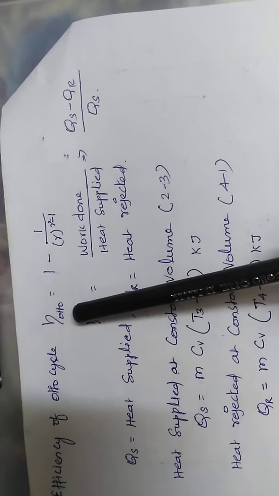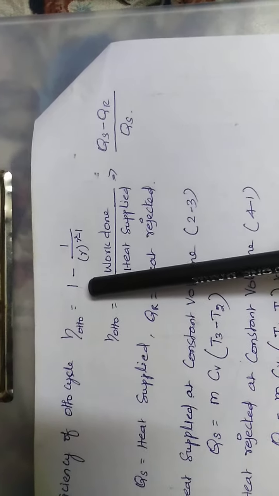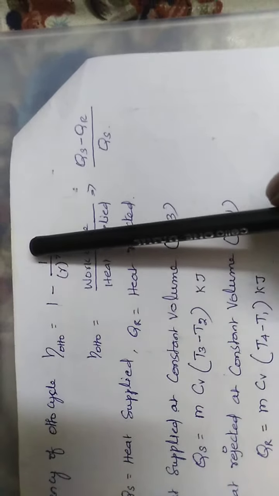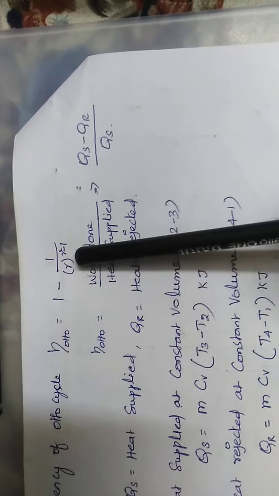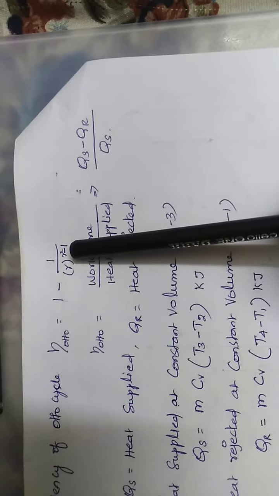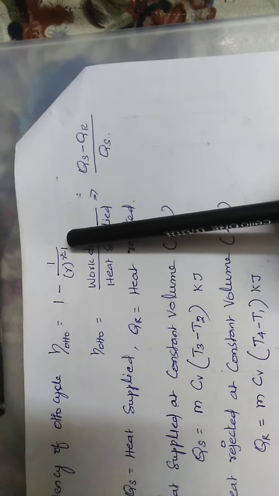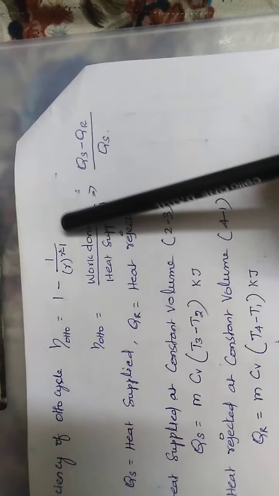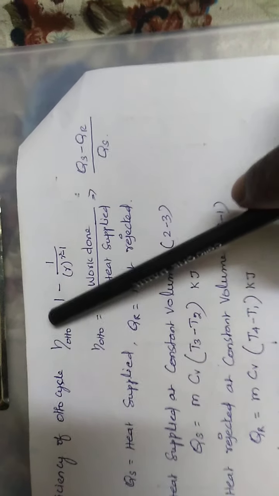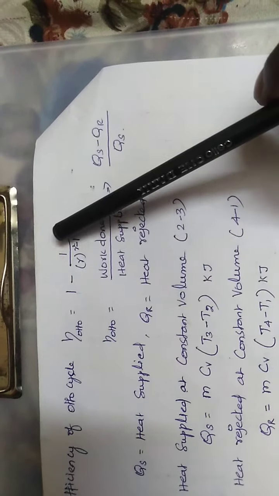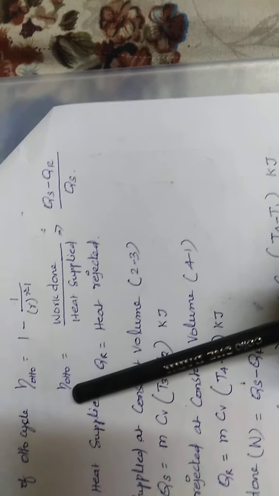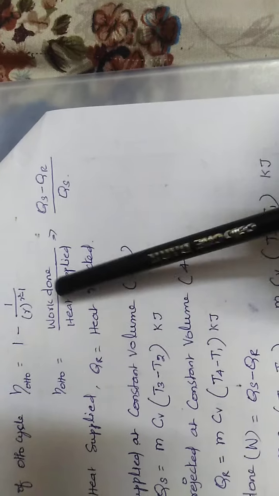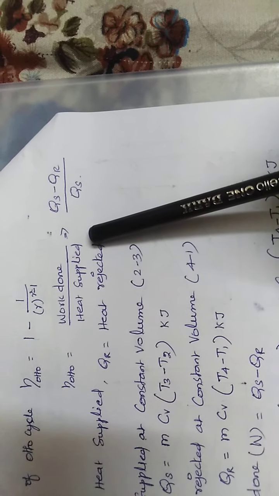Efficiency of Otto: in this formula, 1 minus 1 by r to the gamma minus 1, it is purely based on volume ratio. And another formula is the temperature based efficiency of the Otto cycle, work done by heat supplied.